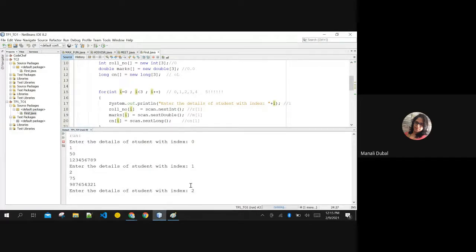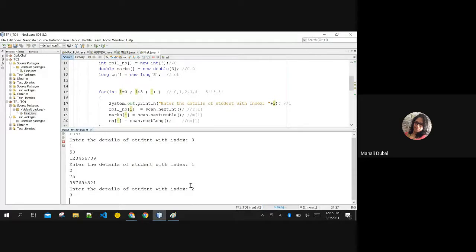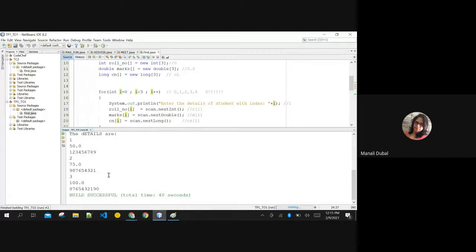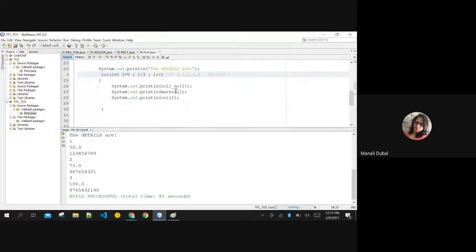Last student, his roll number is 3. He has scored 100 marks. And his contact number is some big number. And you press enter. Once you press enter, it is printing the details. It is printing roll number first, the first student's marks, and the first student's contact number.